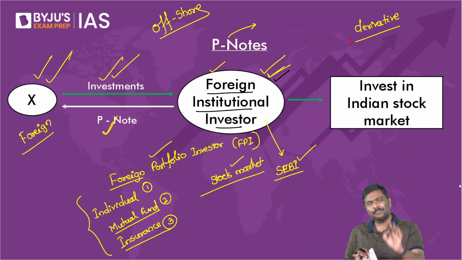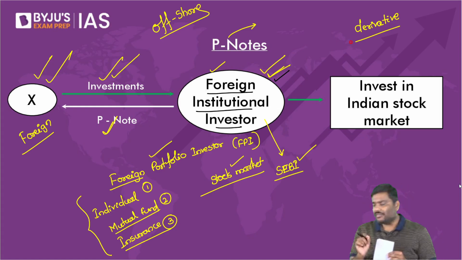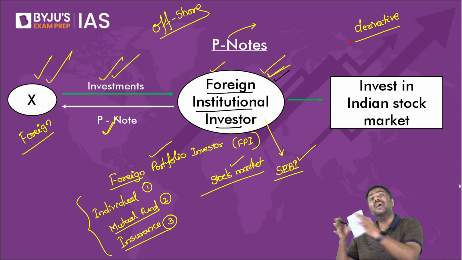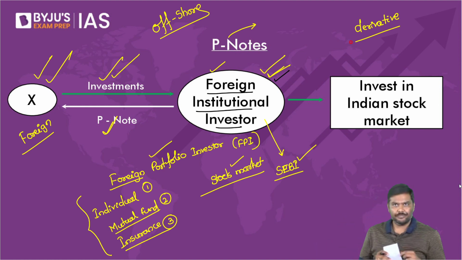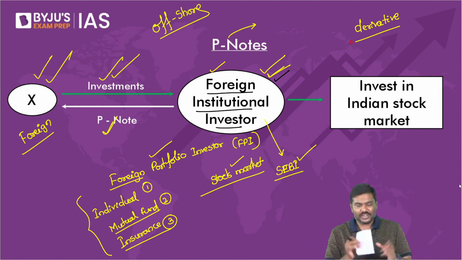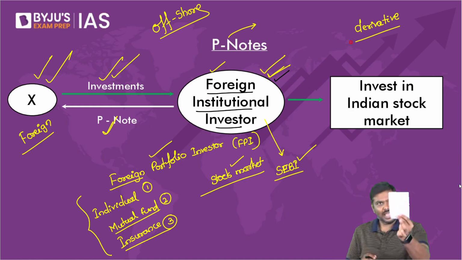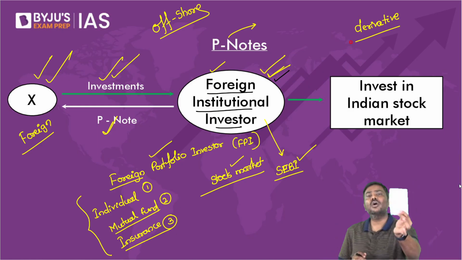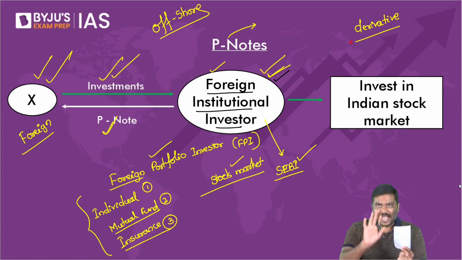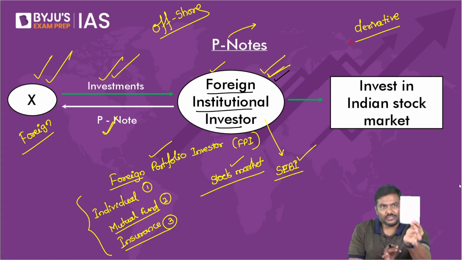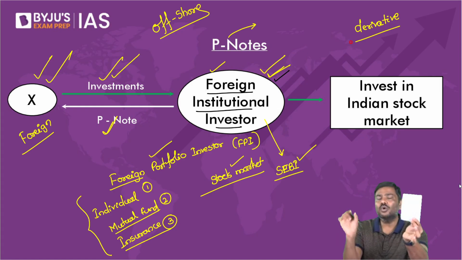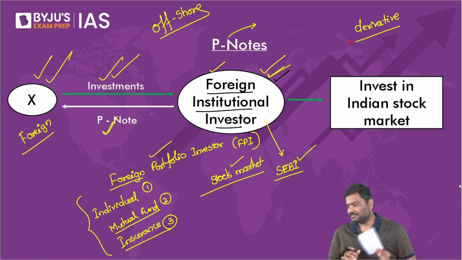I'll give you the example. Please have patience. I'll repeat it again. Derivatives are those instruments which derive their value from an underlying asset. Meaning what? Let's go with a very simple example. Imagine I will issue this piece of paper to you. I'll call this a derivative. But I will simply say the value of this piece of paper is equal to the value of rice.